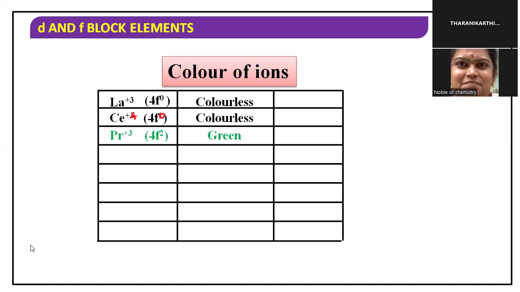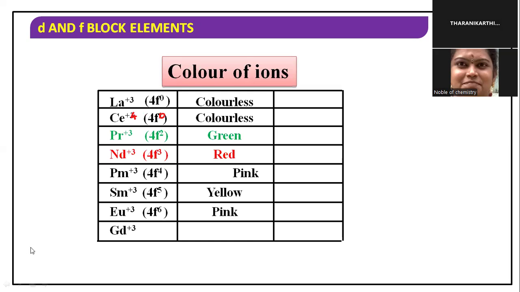Then praseodymium 4f2 is green. Neodymium 4f3 is red. Promethium is pink. Samarium 3+ is yellow. Gadolinium, with 4f7, is also colorless.